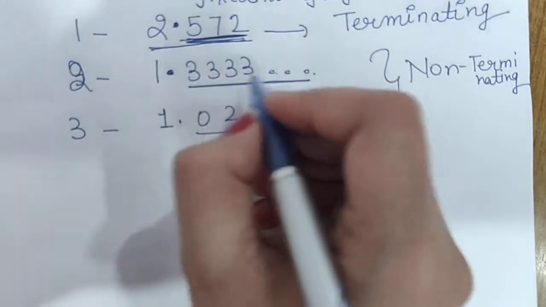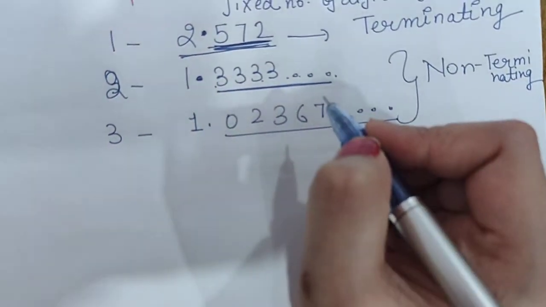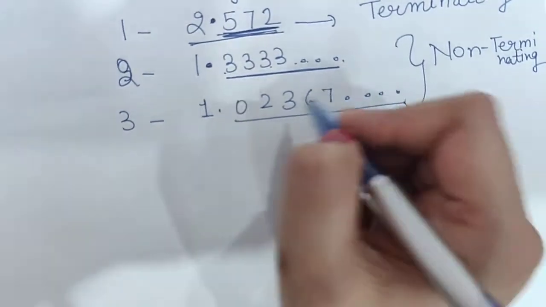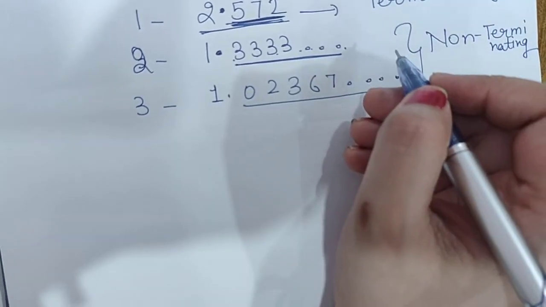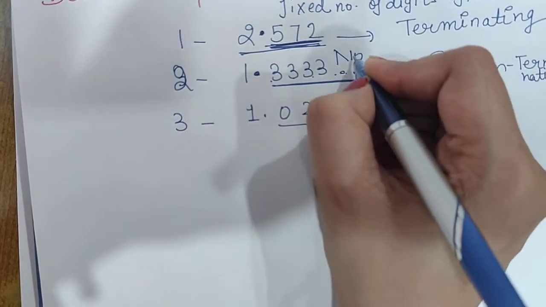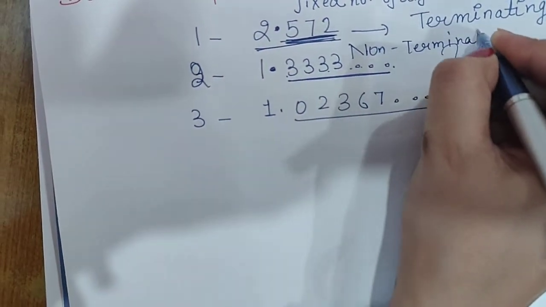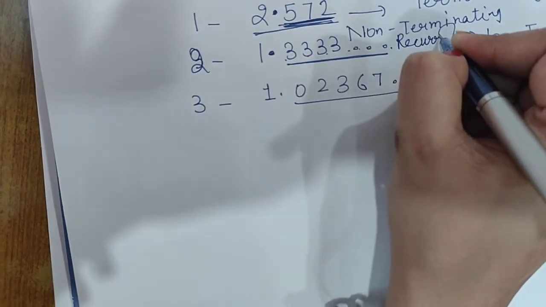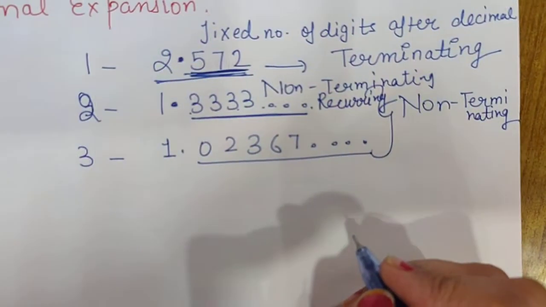If the digits after the decimal are repeating, like 3333, 6666 or 232323, then it is called non-terminating recurring, or you can say non-terminating repeating decimal expansion.